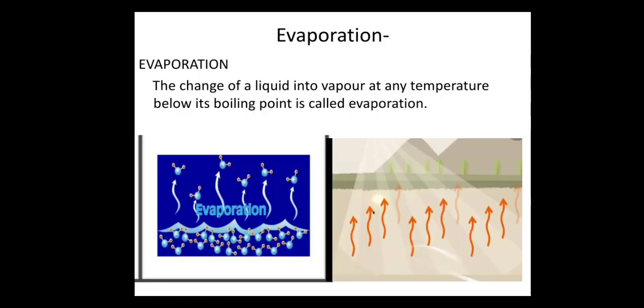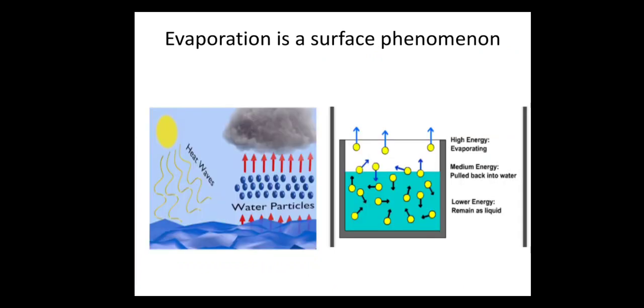Let us start with evaporation. What is evaporation? The change of liquid into vapor at any temperature below its boiling point is called evaporation. Evaporation is a spontaneous escape of high energy particles from the surface of a liquid into the vapor state. That is called evaporation. Evaporation is a surface phenomenon.